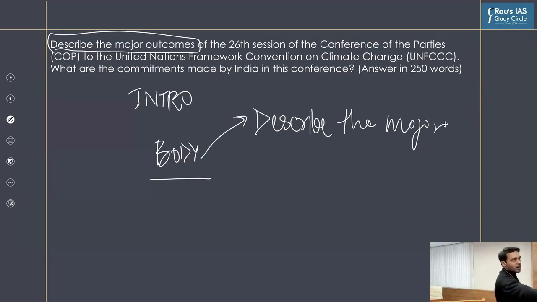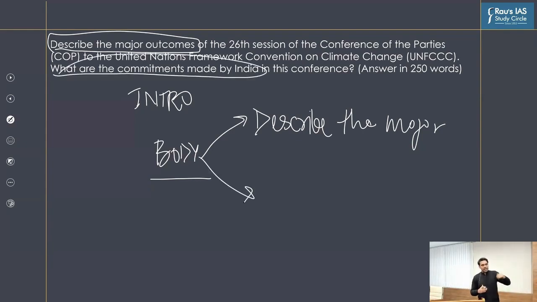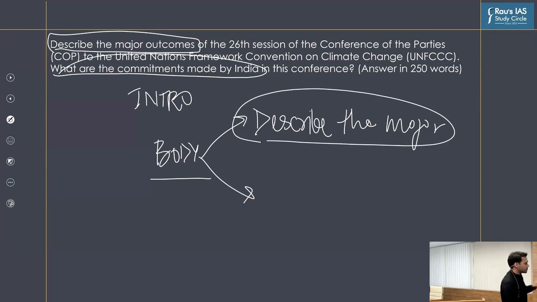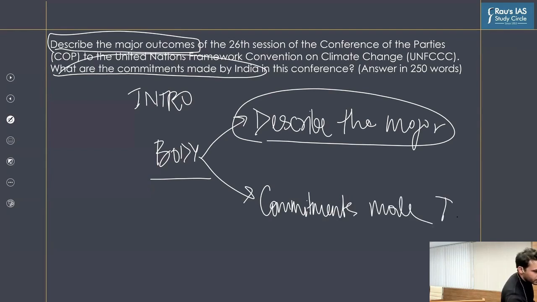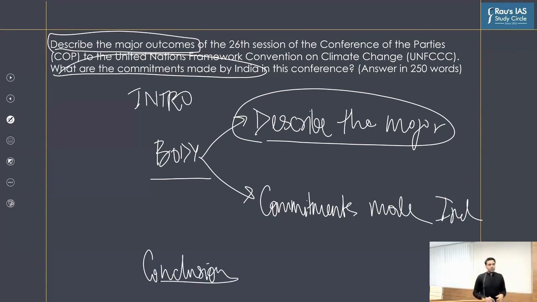And then the second part of the question, the main demand of the question, is what are the commitments made by India? So that has to be separately highlighted in your answer. That cannot go as a part or a sub part of the first demand. And so the commitments made by India, right? And then finally, you will end the answer with a conclusion. All right, is this point clear to everyone?